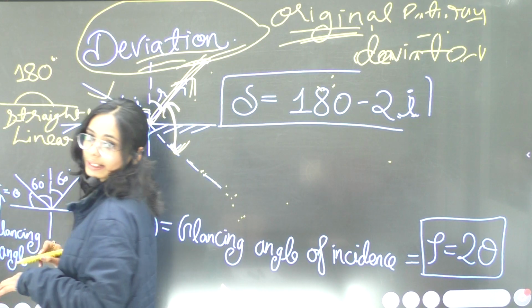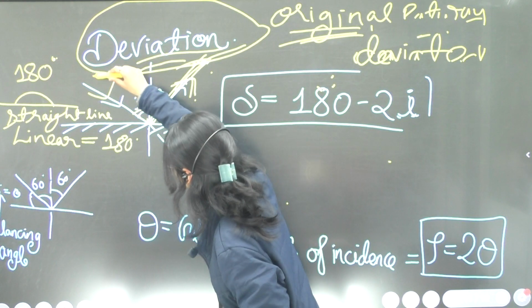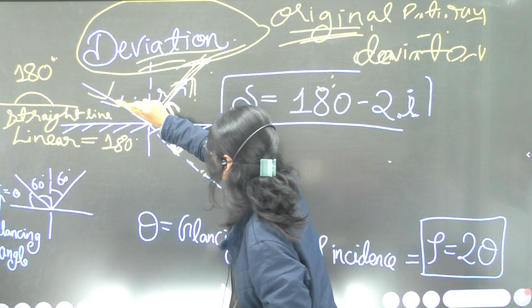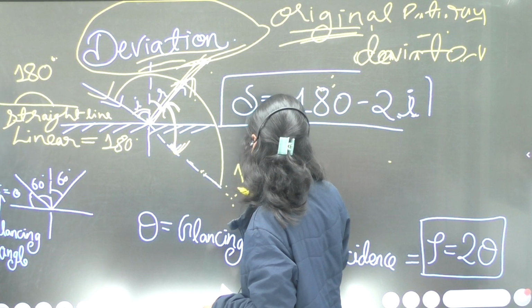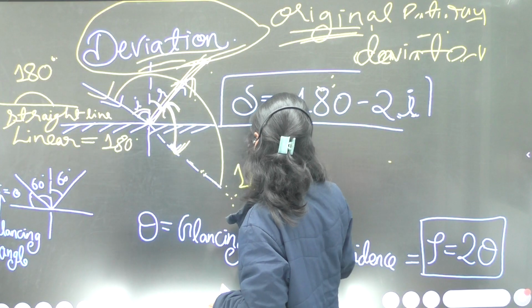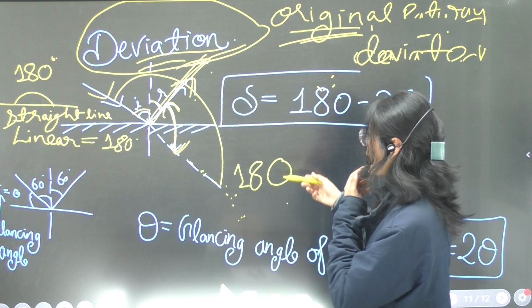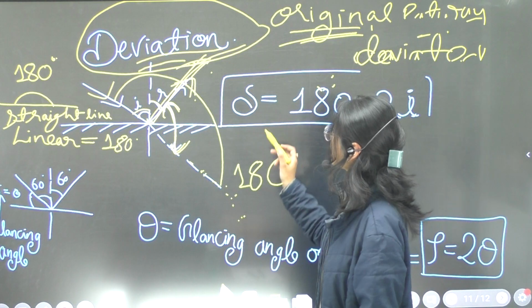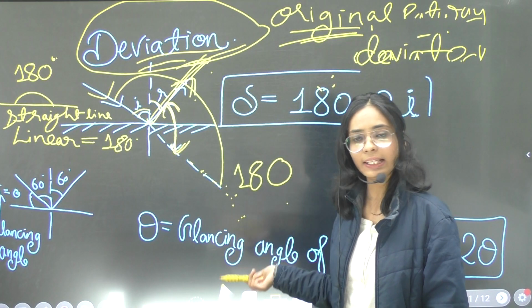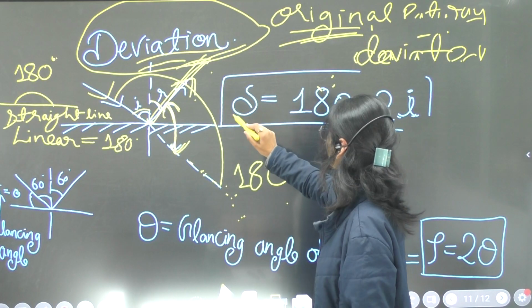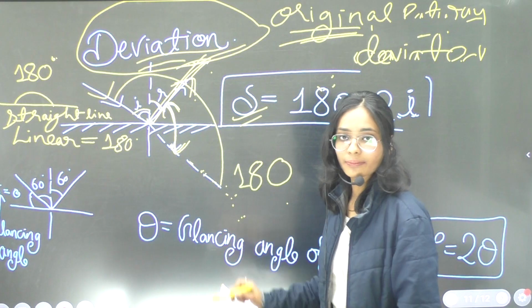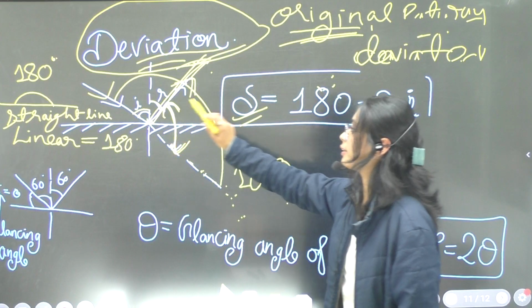Straight line makes 180-degree angle. So here this is the straight line, so this whole complete angle is 180 degrees. Let's subtract the other angle from it, then we will get the required value. So we have to calculate the deviation, so we are subtracting to get the deviation.